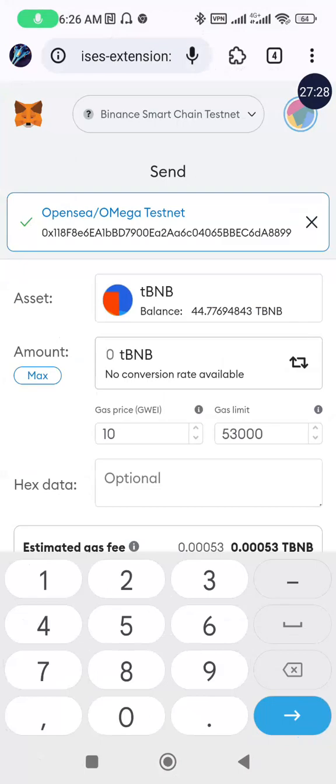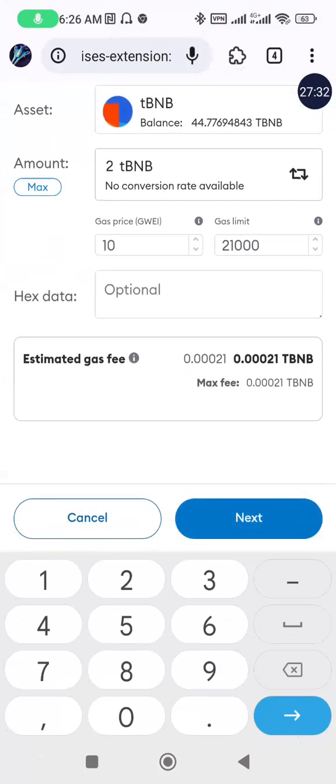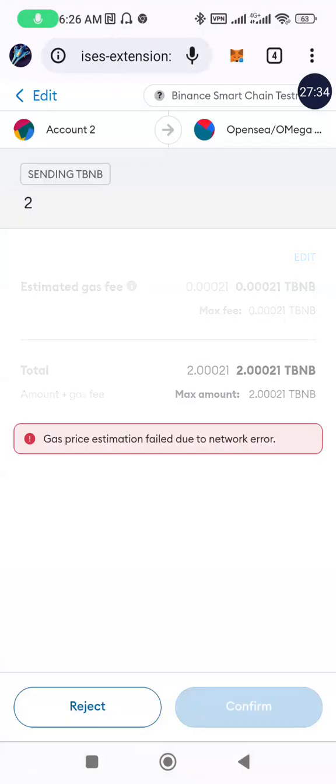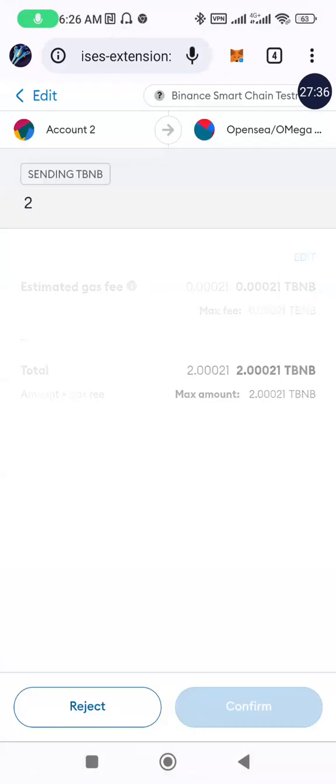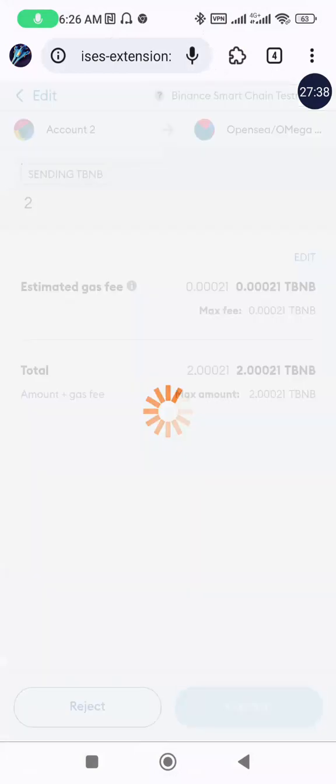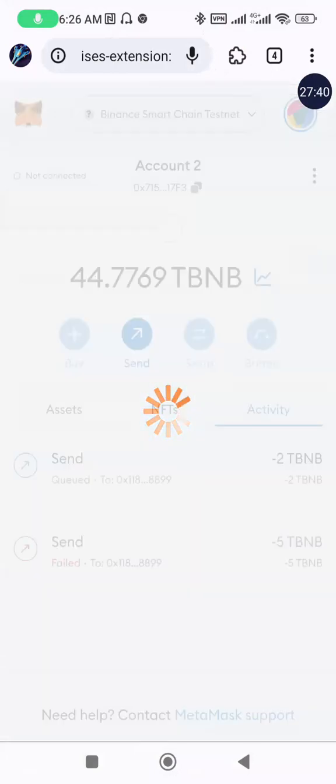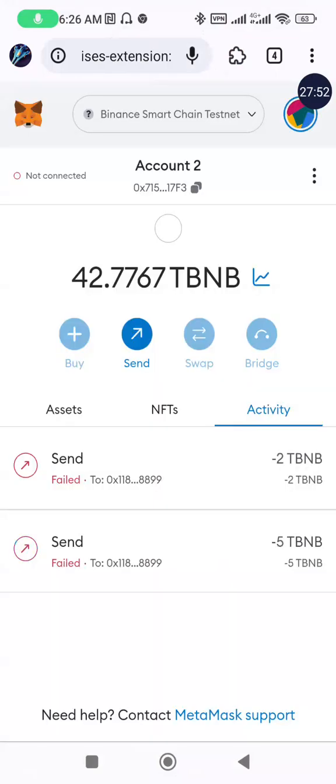Okay, let me use 2 instead, then click on the next button. Gas price, okay. I'll click on send. Okay, it's processing. Let's just wait for it to process. I just pray it goes through now, or we'll still try it again till it goes through.